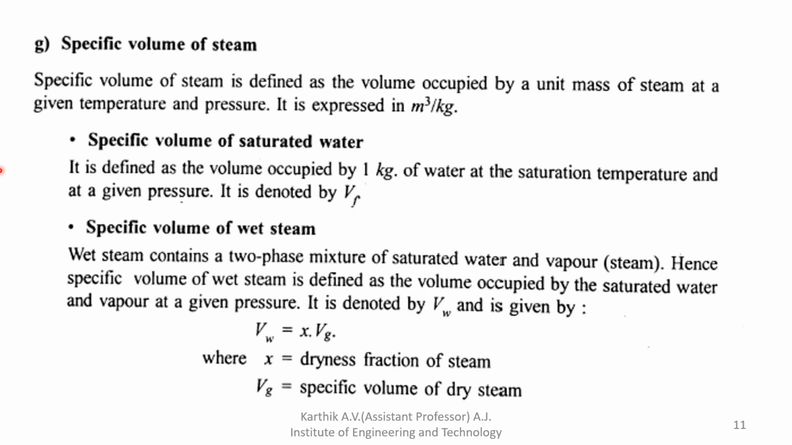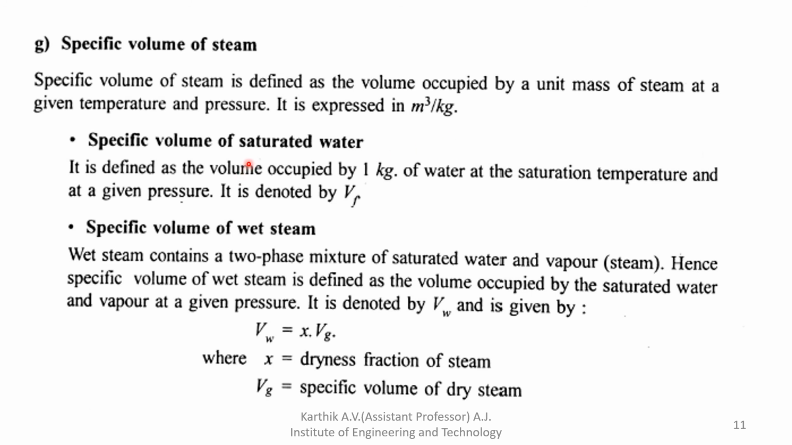So next we'll see the specific volume of steam. Specific volume is similar to the previous one. The specific volume of steam is defined as the volume occupied by the unit mass. Specific volume is nothing but actual volume divided by mass of steam at a given temperature and pressure. The unit is meter cube per kg, that is actual volume divided by mass.